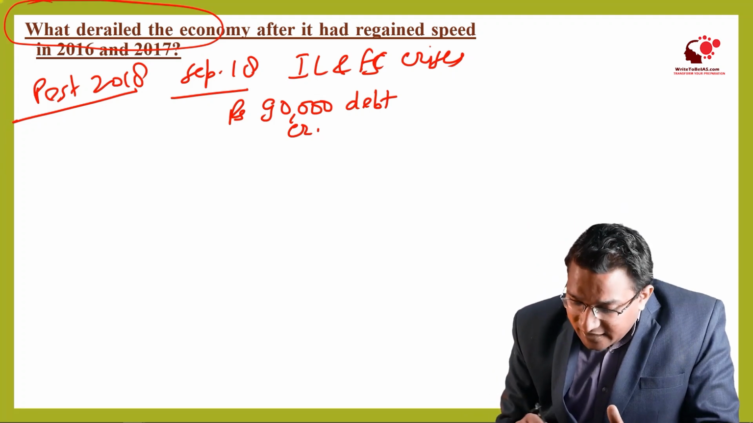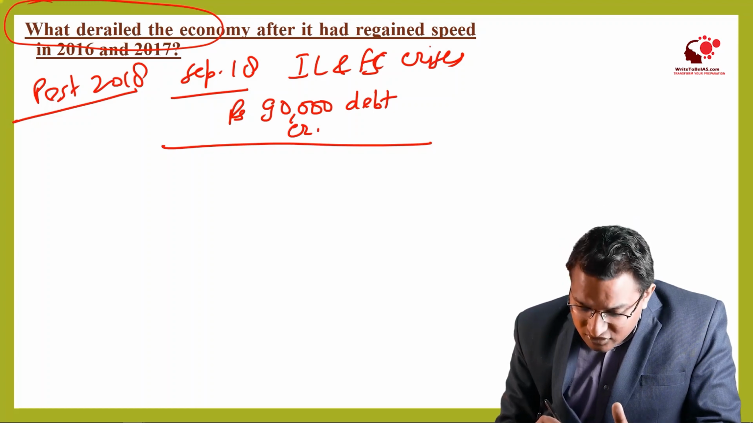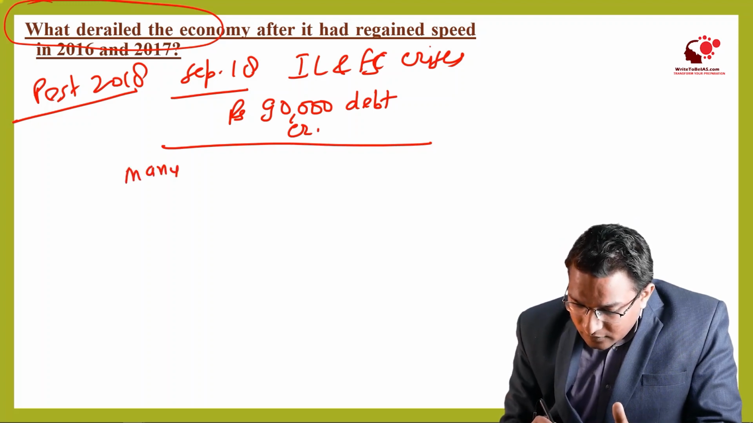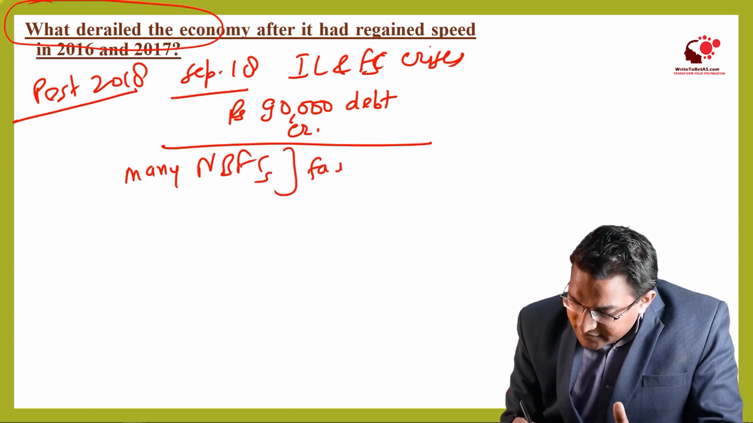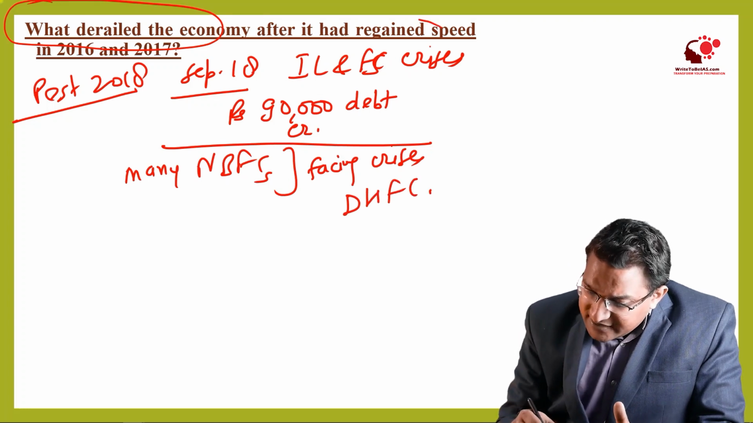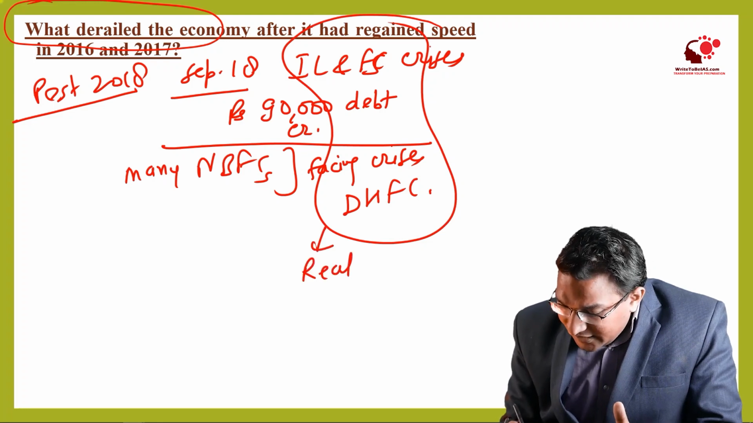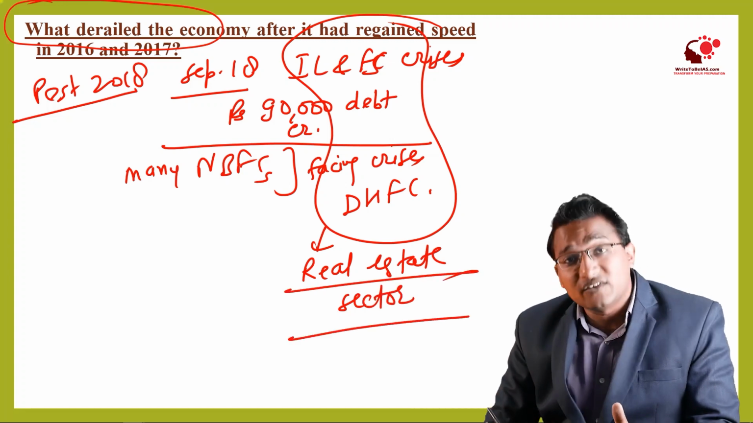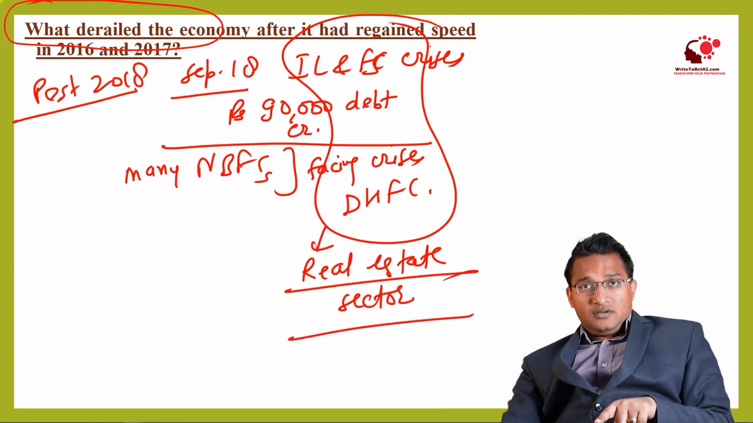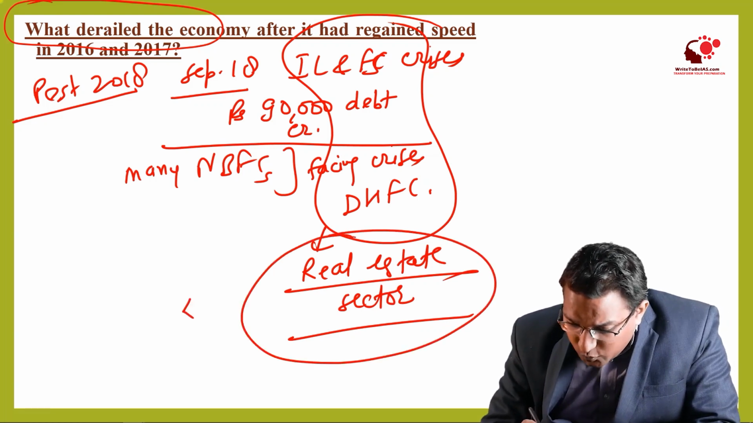After that, the government started focusing on NBFC regulation, and many other NBFCs also started facing crisis. For example, DHFL, right? And most of these NBFCs, IL&FS or DHFL, were lending to which sector? To the real estate sector, right? And these NBFCs came into problem because of the problem in the real estate sector. And why did this real estate sector go into problem?